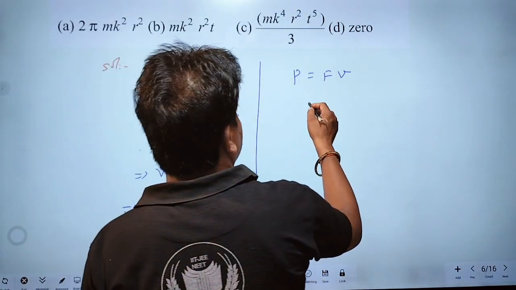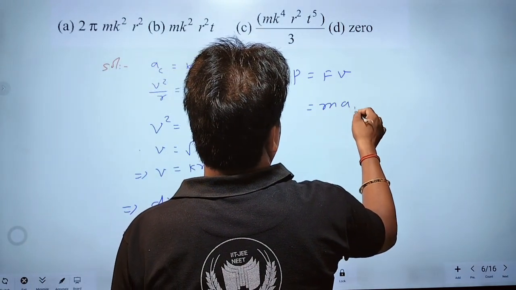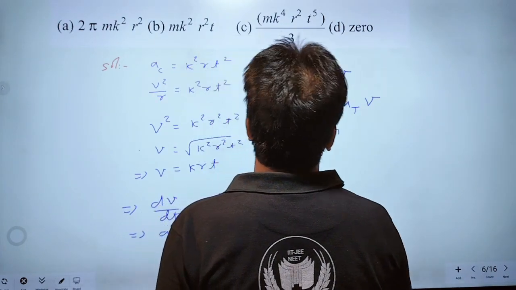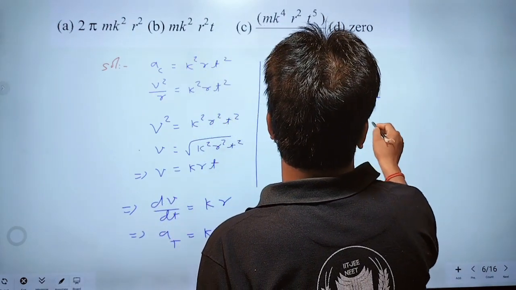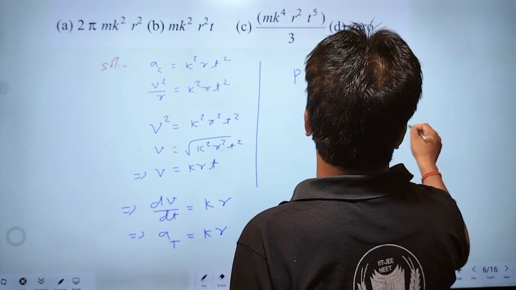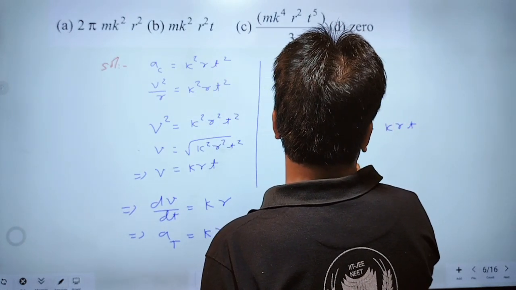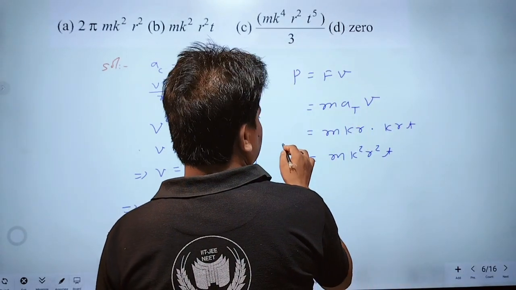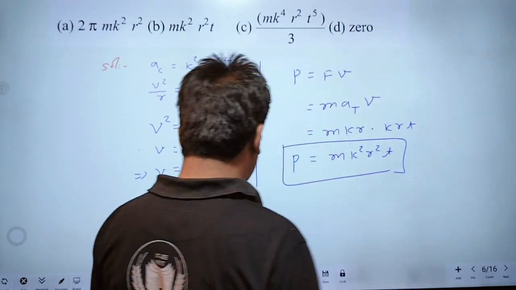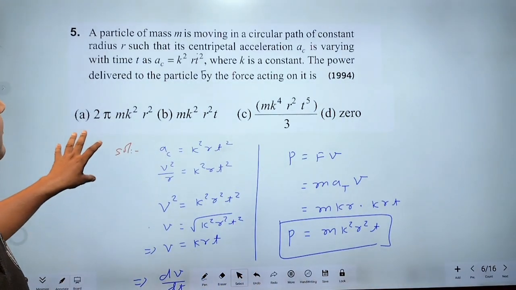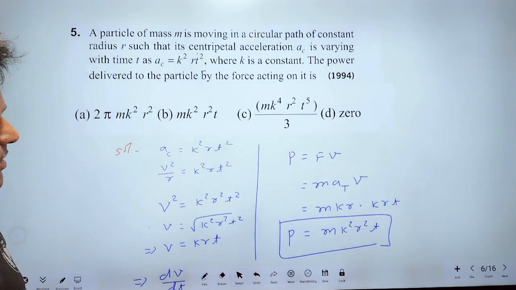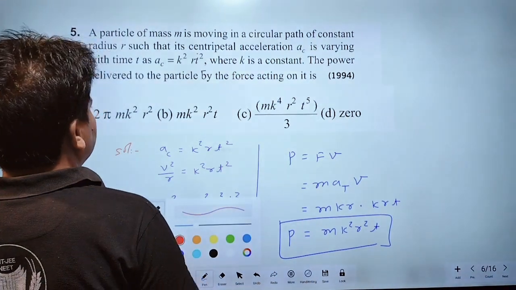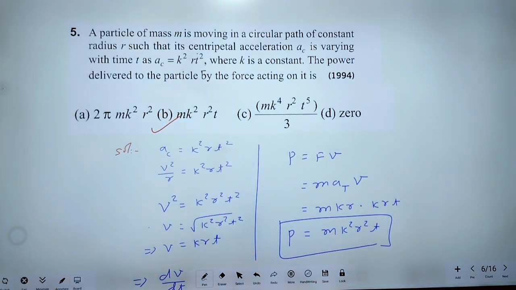Force will be mass into acceleration. Acceleration is at, into v. Mass is m, into at. At is kr and v is krt. This will be equal to m k square r square t. This is power delivered. Power delivered will be equal to m k square r square t. Therefore, option B is the correct option. Okay, right?